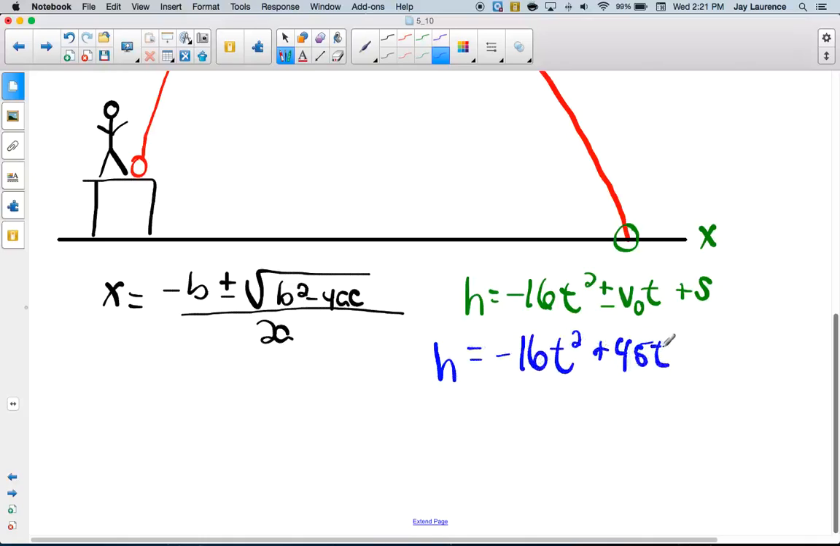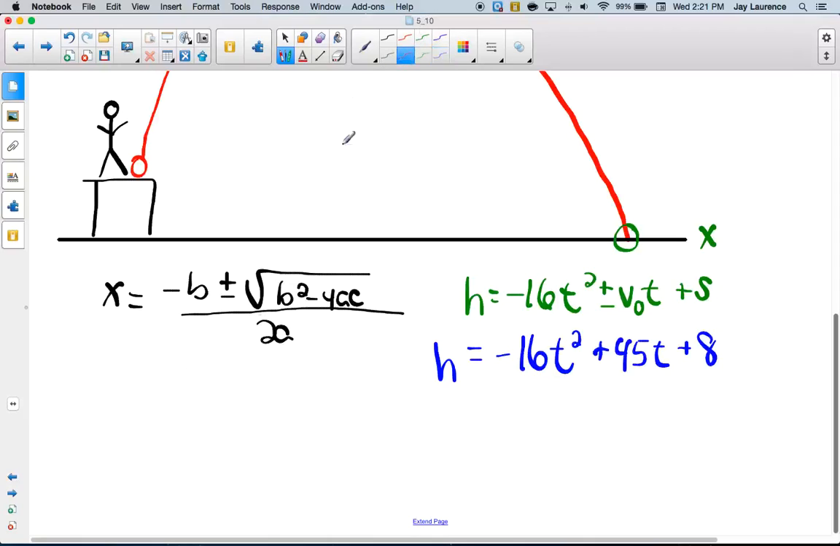45t. And Justin Stahorsky can tell you that it's plus 45 because the ball is being kicked upward. If it was being kicked downward, it would be minus. Okay, 45t. And the starting height is 8 feet because it's up on that platform. Now I can go to the quadratic formula.